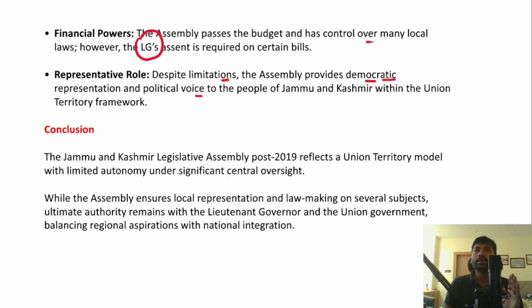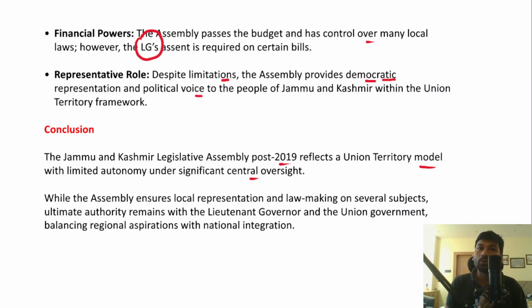So this is how you have to explain the nature of the legislative assembly of the union territory of Jammu and Kashmir and its powers. And then in the conclusion, you have to mention that the union territory of Jammu and Kashmir and its Legislative Assembly post 2019 reflects a UT model with limited autonomy under significant central oversight.